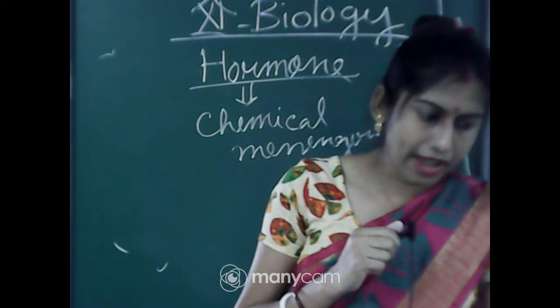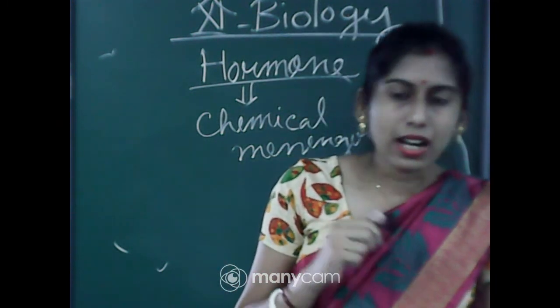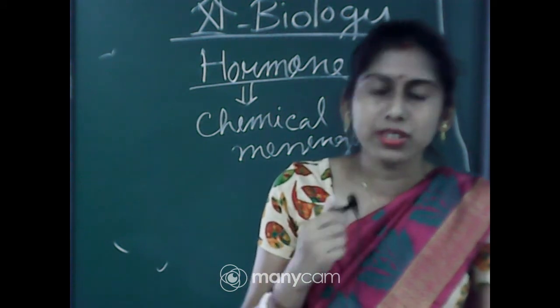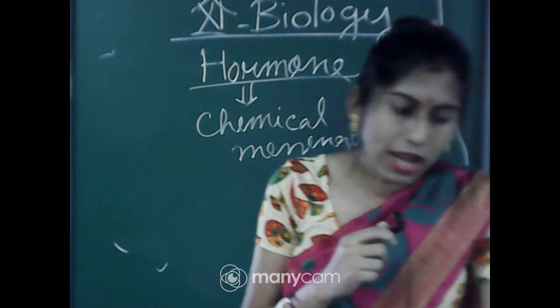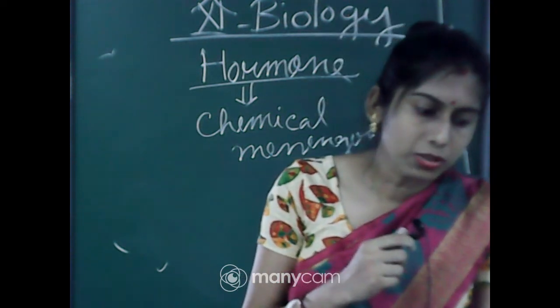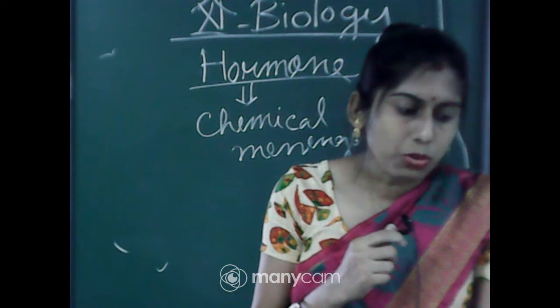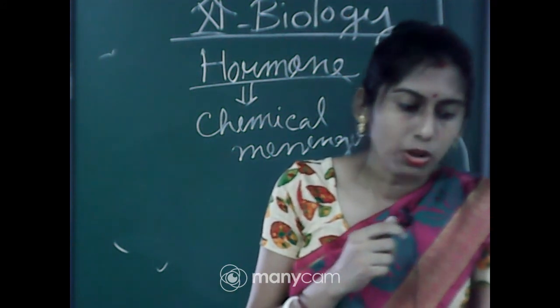Previously there was a classical definition of hormone. It was like this: a hormone is a chemical produced by endocrine glands, released into the blood and transported to a distantly located target organ.